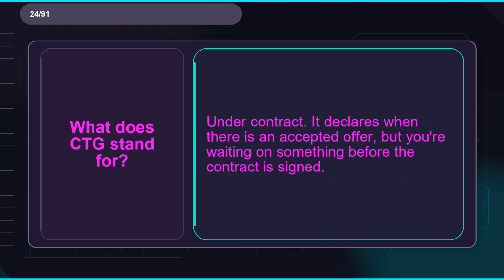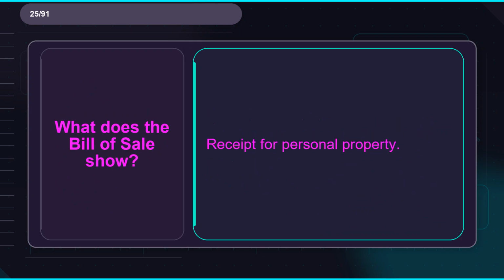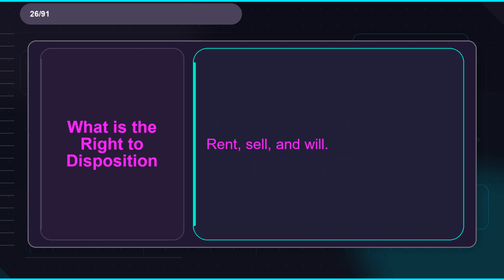Flashcard 24. Term: what does CTG stand for? Definition: under contract. It declares when there is an accepted offer, but you're waiting on something before the contract is signed. Flashcard 25. Term: what does the bill of sale show? Definition: receipt for personal property. Flashcard 26. Term: what is the right to disposition? Definition: rent, sell, and will.